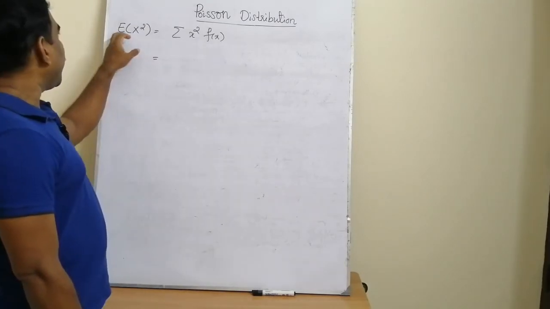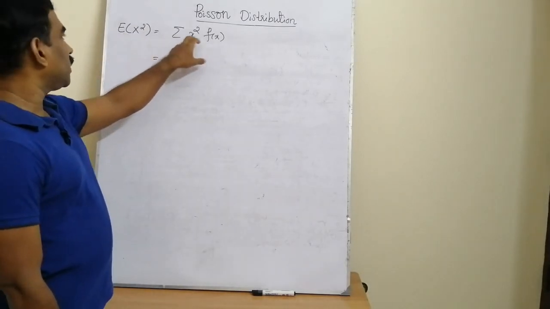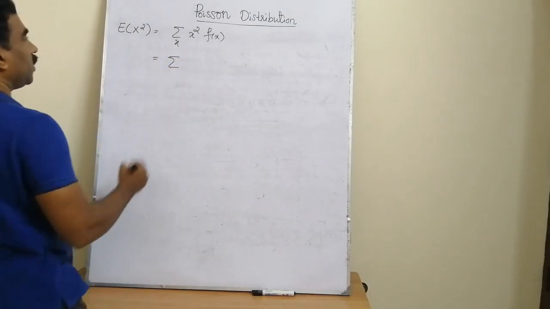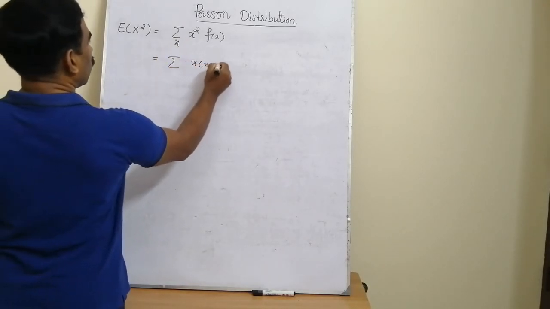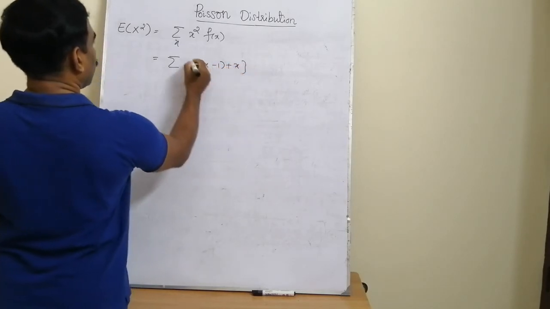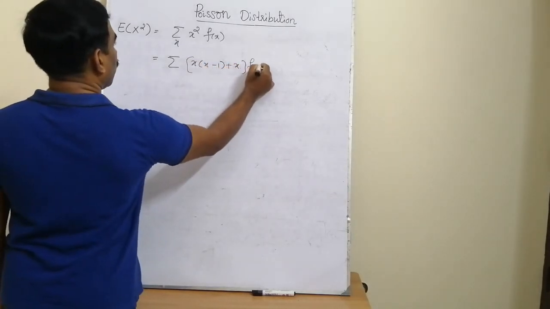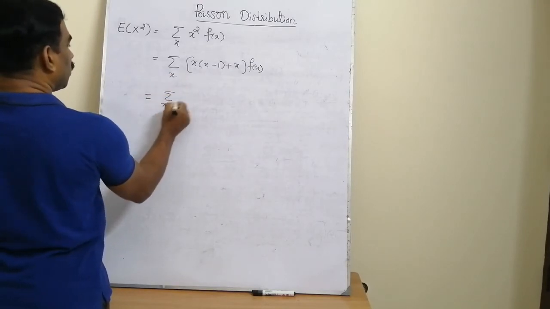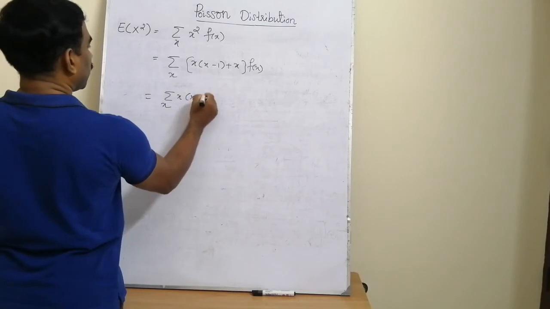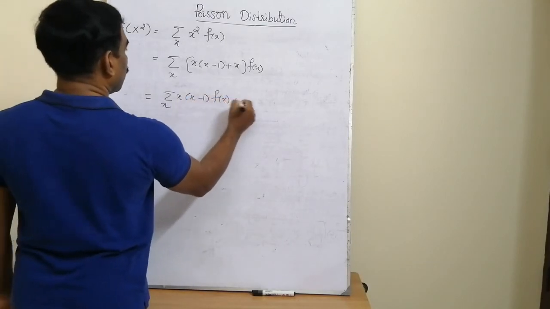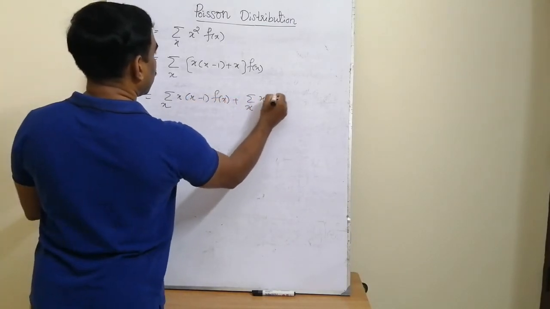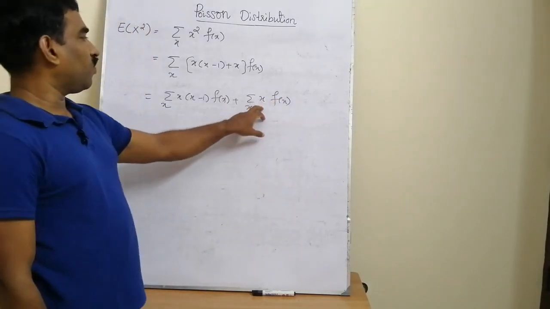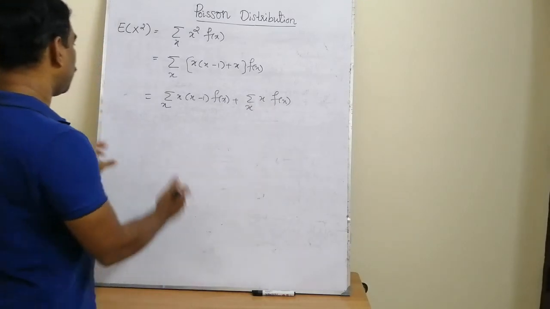Now to compute the variance, we evaluate the expectation of x square, which by definition is the sum over x of x square f of x. We split x square as x into x minus 1 plus x, multiplied with the probability mass function. So this is equal to the summation over x of x into x minus 1 f of x, plus the summation over x of x f of x. What is the second summation? This is the expected value of x, which we have already computed, and it is equal to lambda.